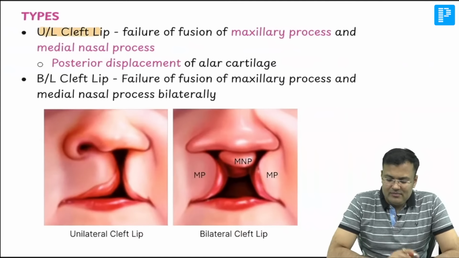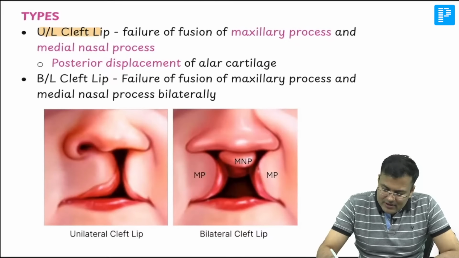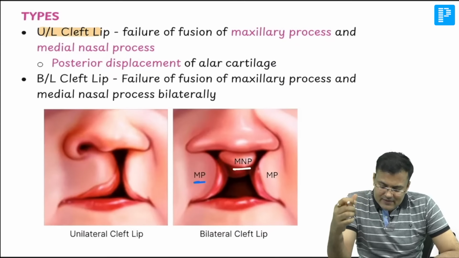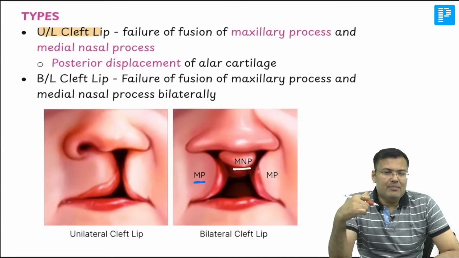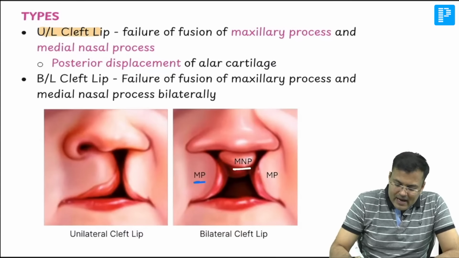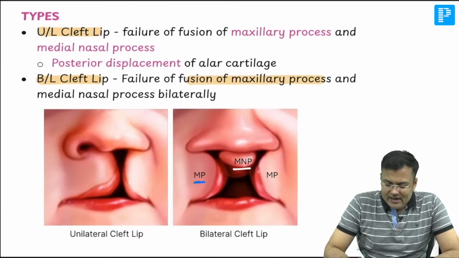If it's unilateral, you can see here this is the maxillary process, and this one is the medial nasal process. Can you see this? So, whenever it's unilateral, what happens? There is failure of fusion of the maxillary process and medial nasal process. But whenever it's bilateral, can you see? Failure of fusion of the maxillary process and medial nasal process bilaterally.